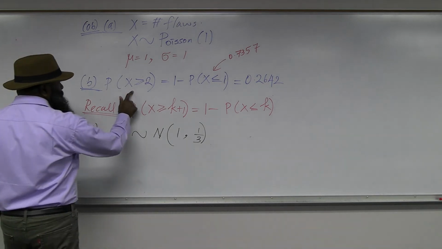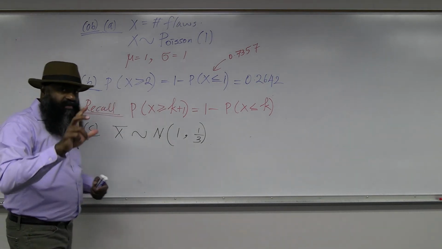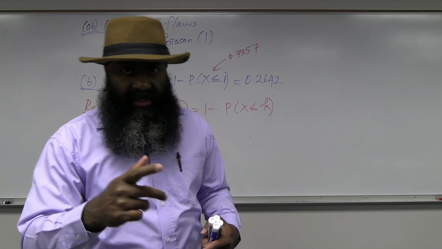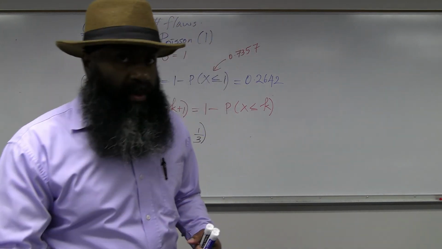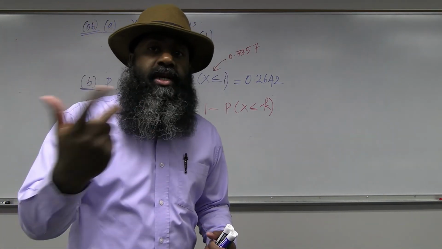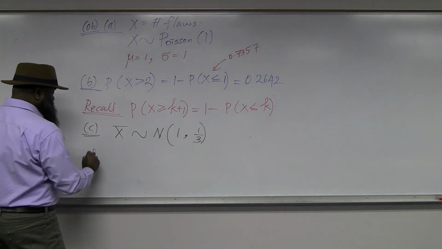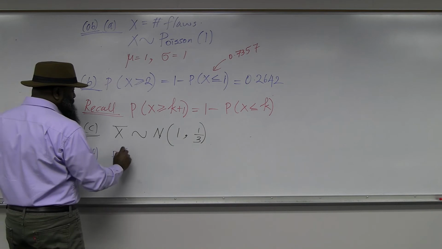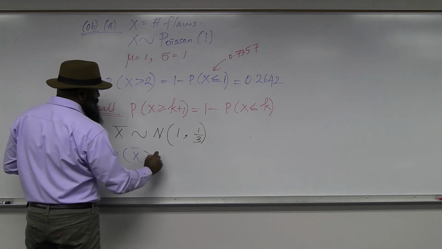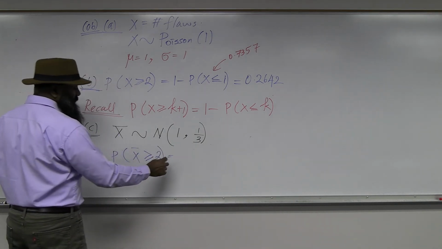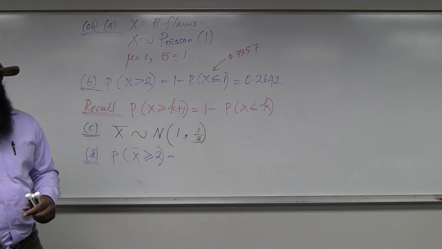Similar calculation, but this time instead of x, I have to go for x bar, because it's not the number of flows, this time it's the average number of flows. So I need to calculate the probability that x bar will be greater than or equal to 2. Now this can be straight away calculated using your calculator.